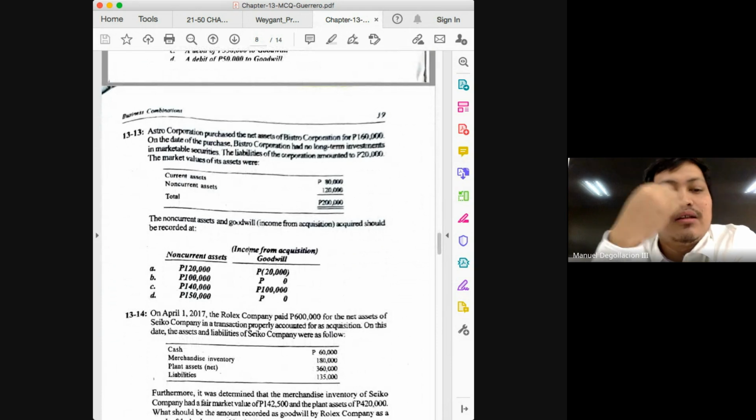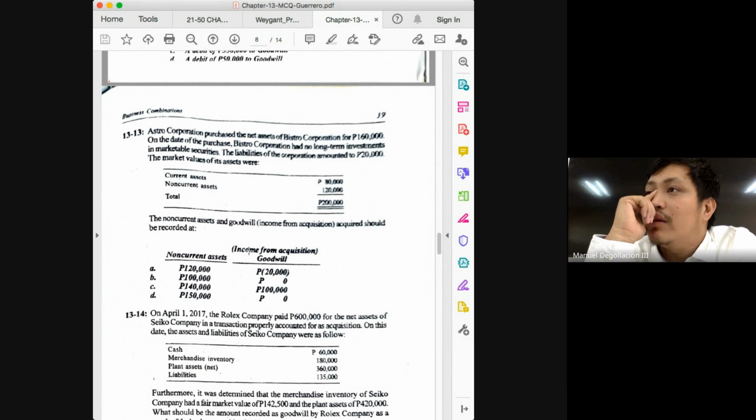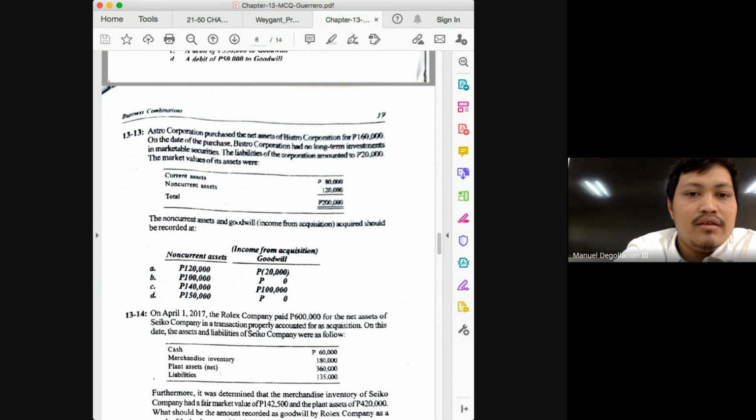Next, the question here is, the non-current assets and goodwill or gain from acquisition acquired should be recorded at what amounts? I prefer to always start with the goodwill computation, class. What are the two things you need to solve for goodwill or gain? Consideration and the fair value of your net assets. Are we given the consideration in this problem? Yes, it is your 160.